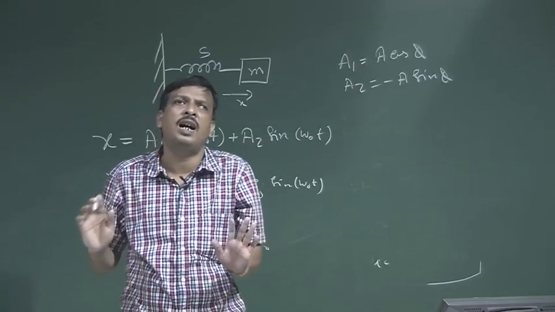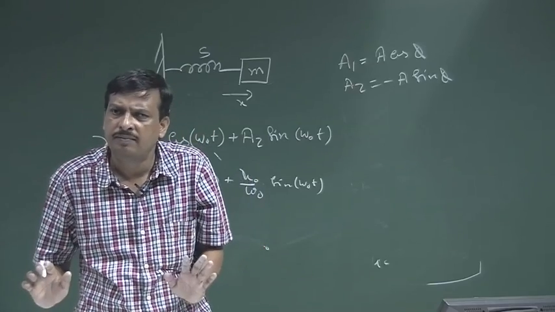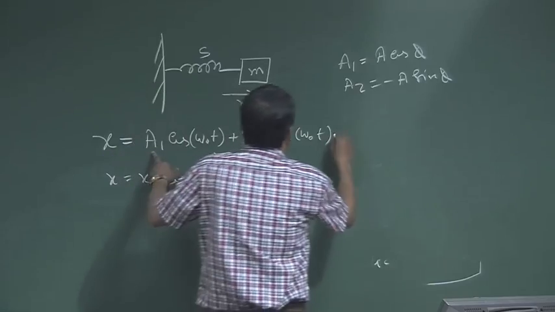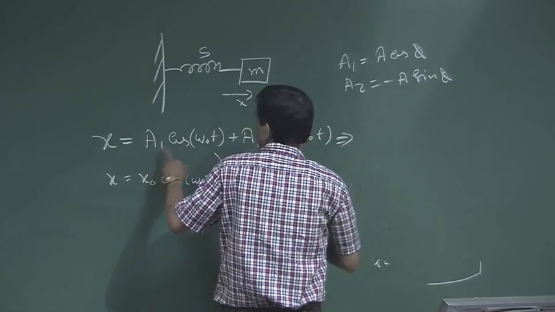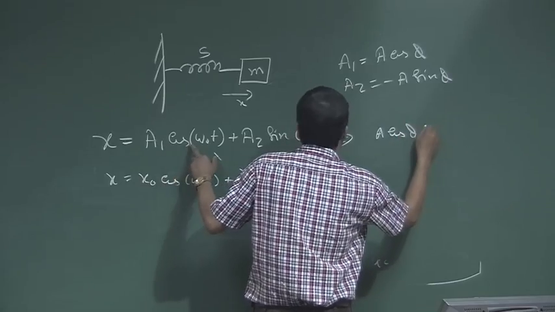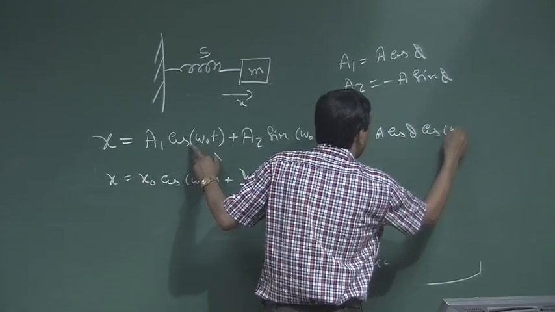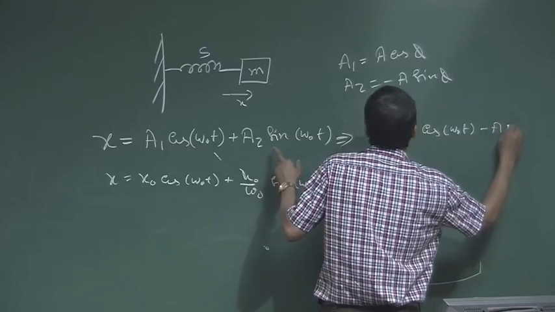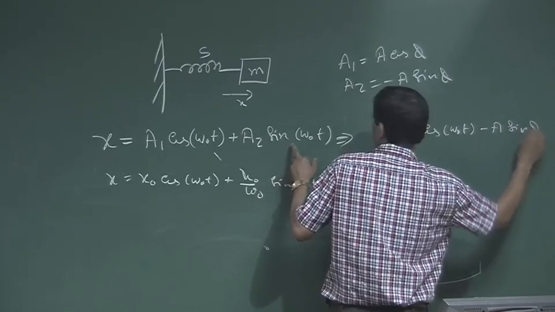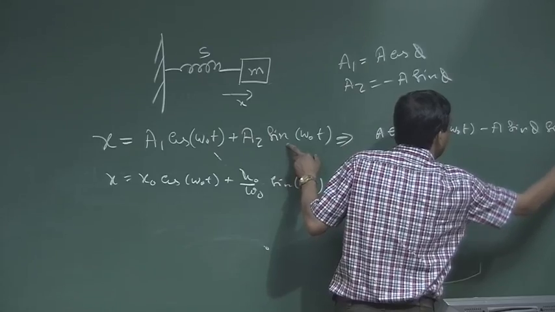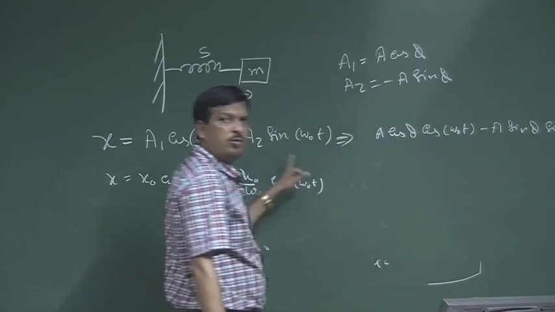So I have to know only A and phi from the initial condition. The same equation I can write as A cos phi cos omega 0 t minus A sin phi sin omega 0 t. I just put the a1 and a2 values.